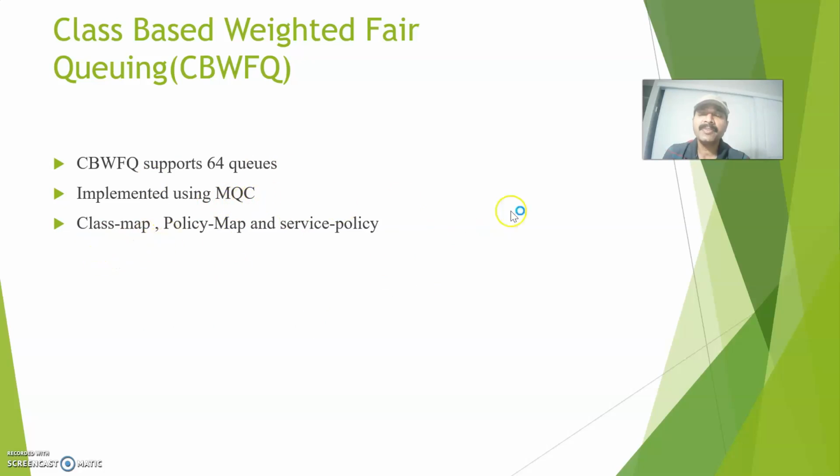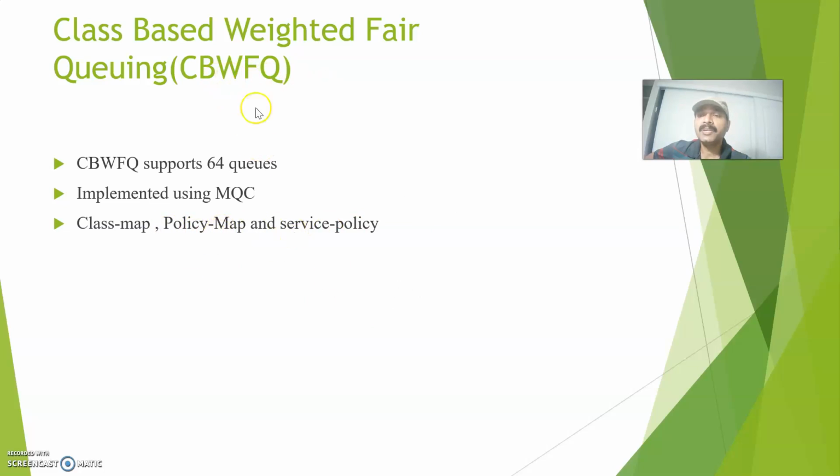With the class map, first we have to organize the traffic, right? First you have to understand what traffic patterns are available. Then I organize the traffic using the class map. Then I will apply the level of service, that is, what type of service I'm going to apply to that particular traffic. That is done using the policy map.